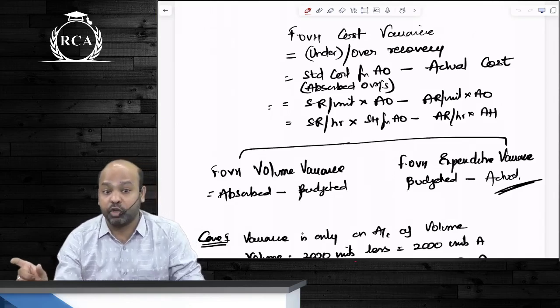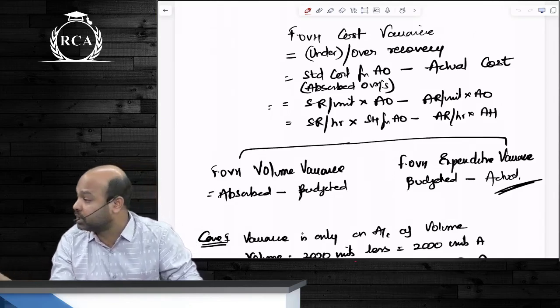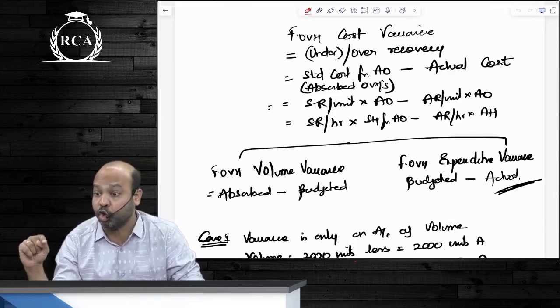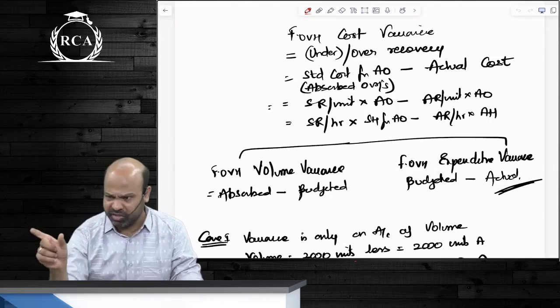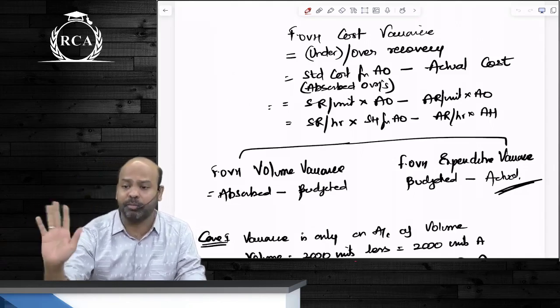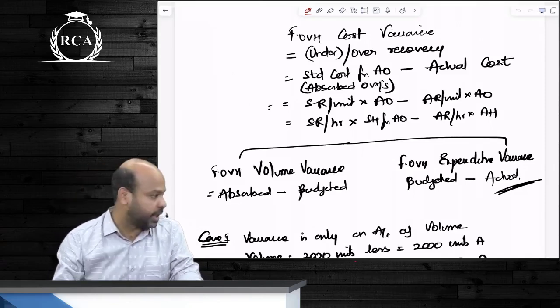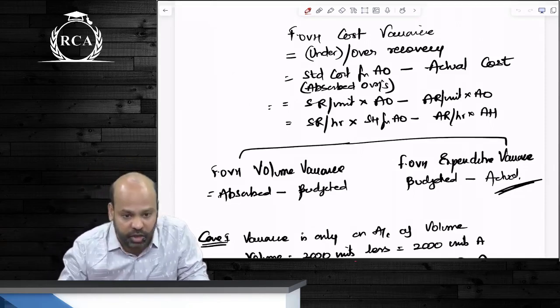So absorbed fixed overheads minus budgeted fixed overheads. How will you compute absorbed fixed overheads? Standard rate per unit into actual output. This is the only variance, beta, wherein you can directly compute in terms of output. Expenditure variance, beta, is budgeted expenditure minus actual expenditure.